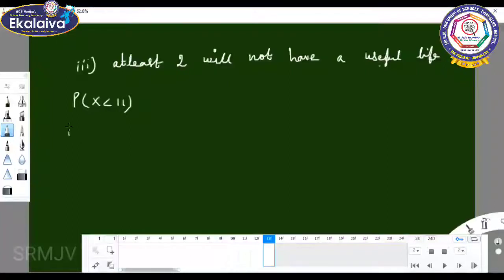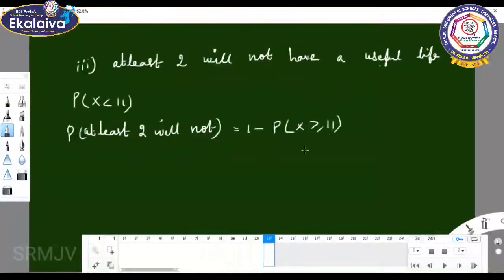So P of at least 2 will not have gives 1 minus P of x greater than or equal to 11.